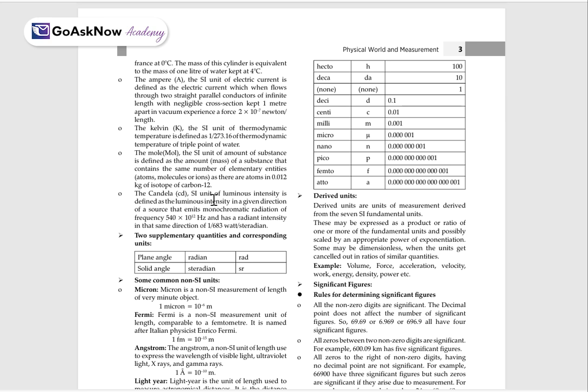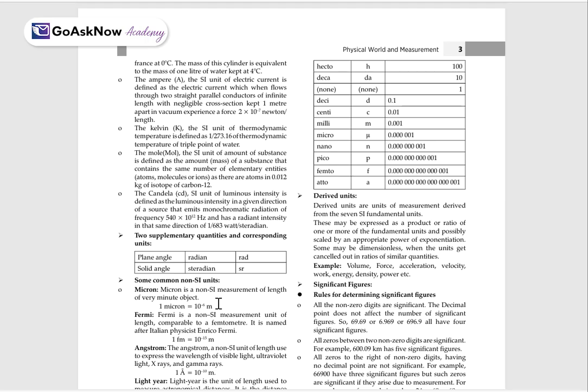Also, the candela, which is the SI unit of luminous intensity, is defined as the luminous intensity in a given direction of a source of monochromatic radiation of frequency 540 into 10 raised to the power 12 hertz, which has a radiant intensity in that direction of 1 by 683 watt per steradian. Now, two supplementary quantities and their corresponding units are plane angle and solid angle. For the plane angle, the unit is radian. For the solid angle, it's steradian.